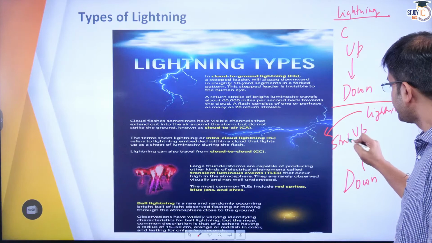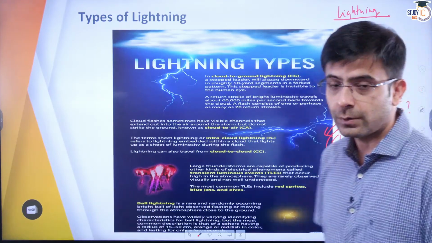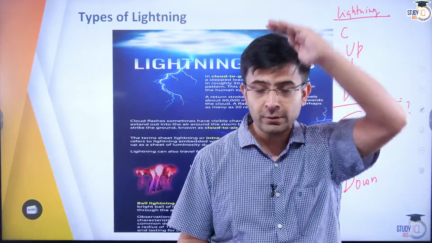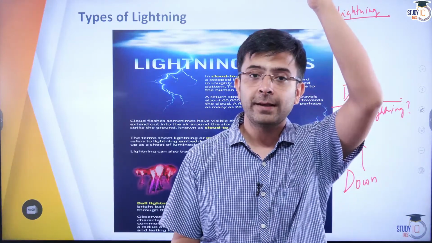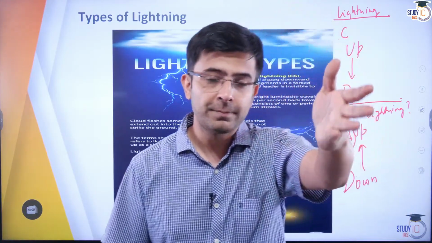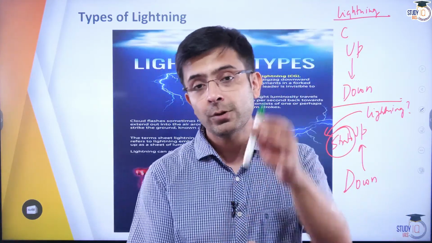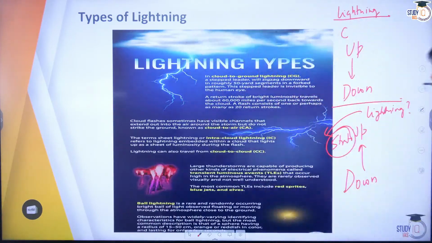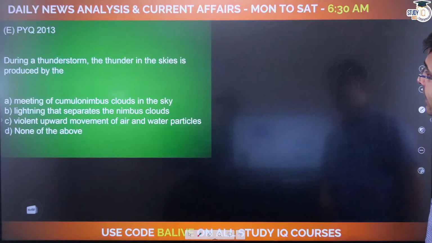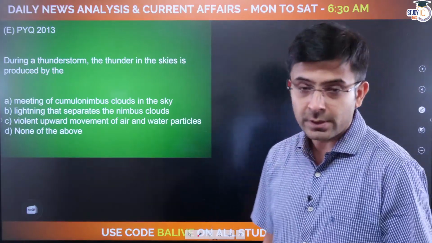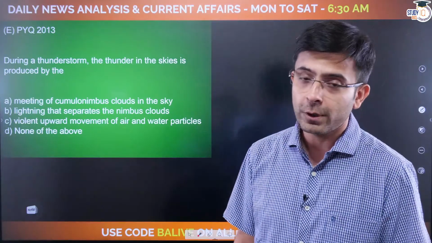So normally the direction of a lightning would be from a higher elevation to a lower elevation, but there is a certain type of lightning that goes the opposite way. What is the name of it? You will let me know. I've given you a hint, it is found in the stratosphere. PYQ 2013. Go ahead, my dear students, answer this for me in the comment box below.